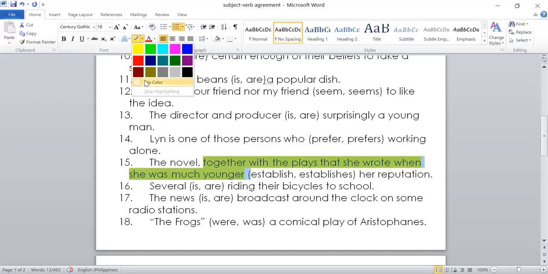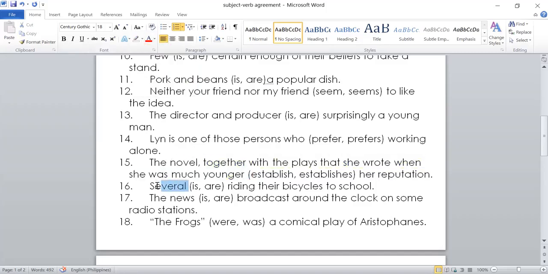So for number 16, several here is a plural pronoun. So obviously the answer would be are. Number 18, the news is still singular even if it ends in S. News is an example of a noun that ends in S but has a singular meaning, like missiles a while ago.